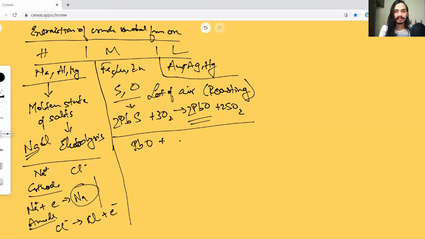So if I use carbon like this, I will get lead plus carbon monoxide. The oxygen jumps. And generally this process happens at a lot of temperature. You need a lot of heat for this process to happen. So this is one way to reduce your ore into your metal. See, I got my lead.